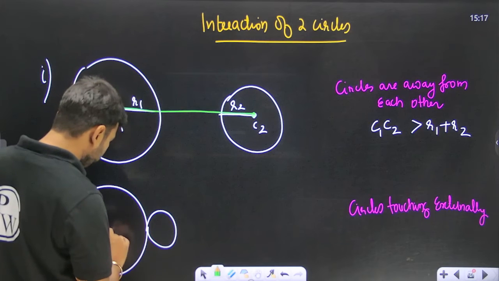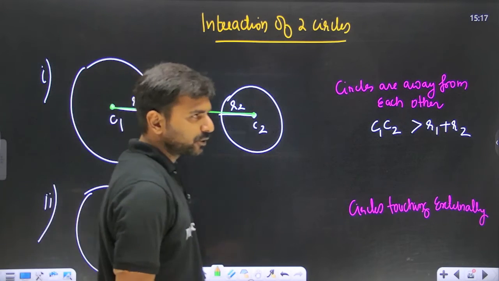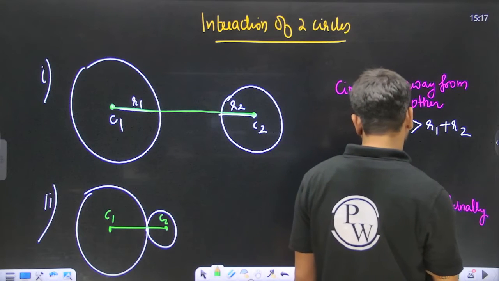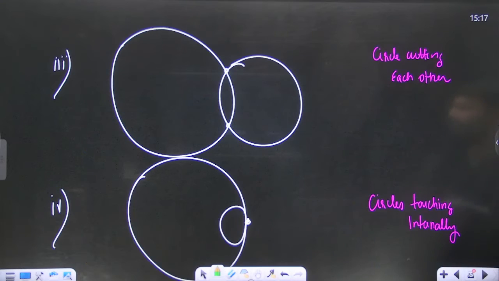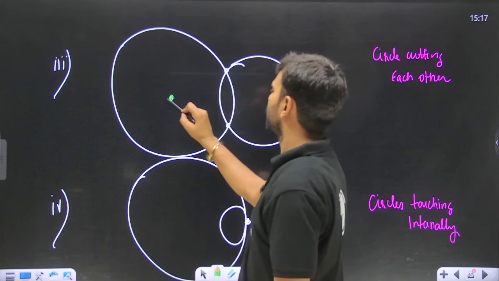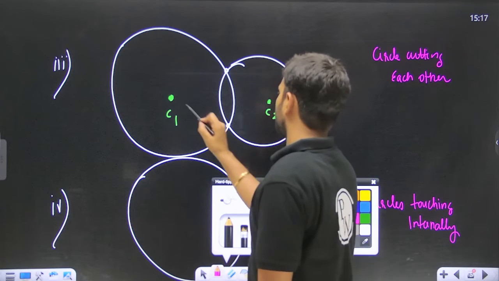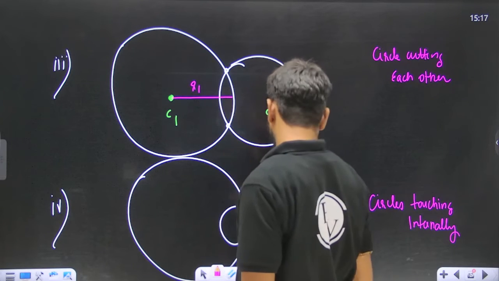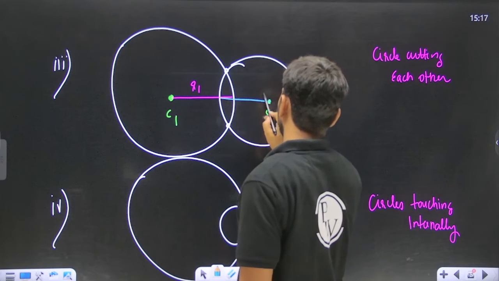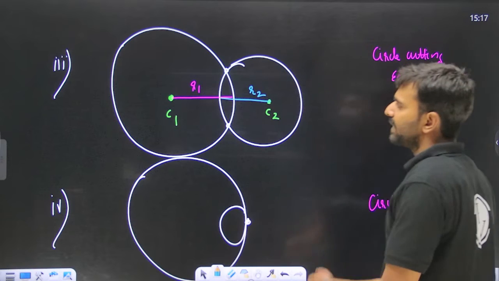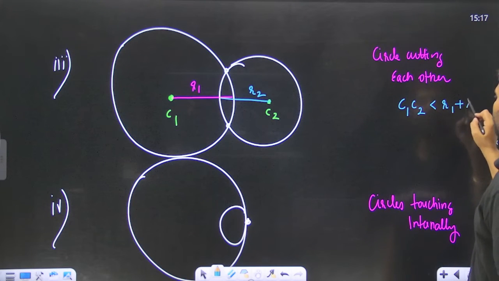Okay, observe over here, if this is the C1, C2 distance, then don't you think that C1C2 will be equal to R1 plus R2? So if C1C2 is equal to R1 plus R2, the two circles will be touching each other externally. Okay, observe over here, this is C1, this is C2. This is R1, and over here it is going to be R2. So over here, can you feel that C1C2 is going to be less than R1 plus R2 or not?